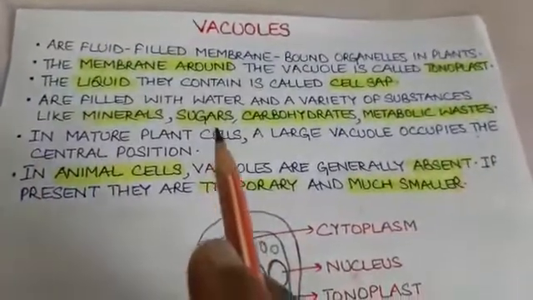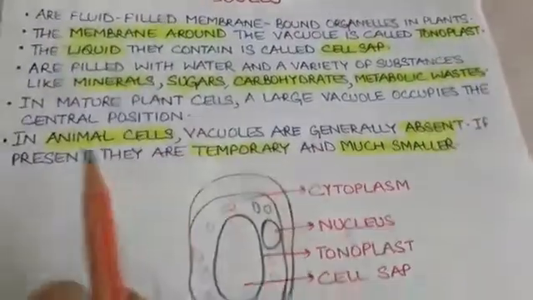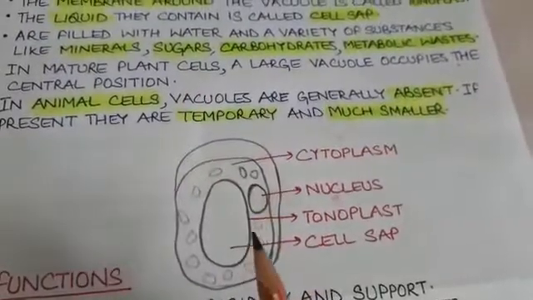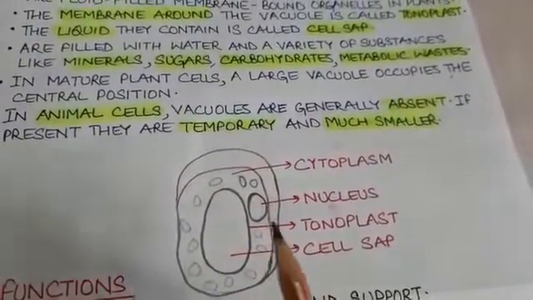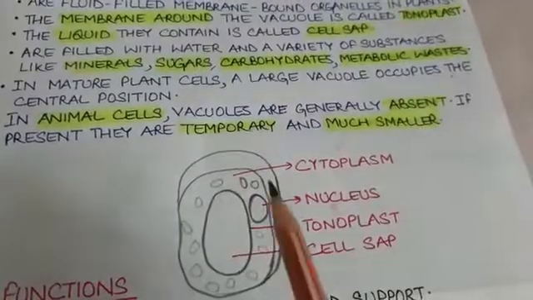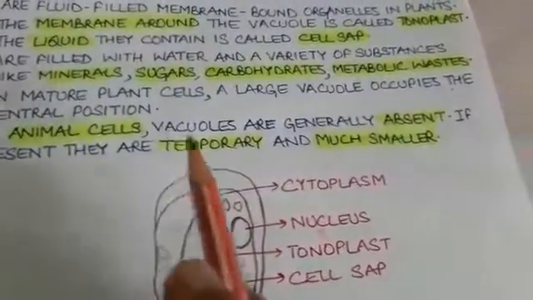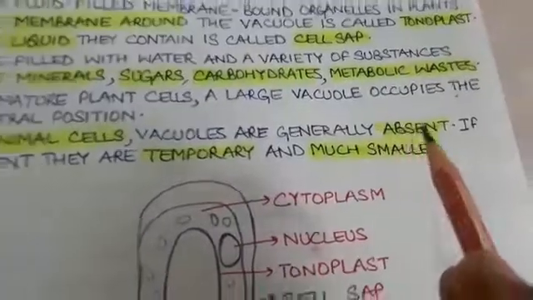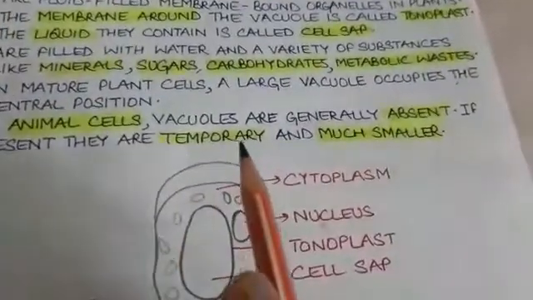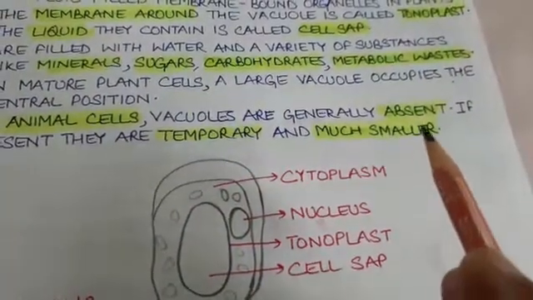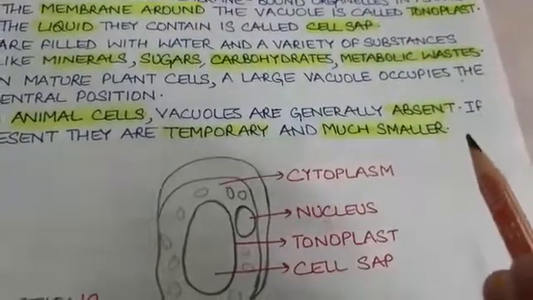In mature plant cells, a large vacuole occupies the central position, because of which the cytoplasm and the nucleus are pushed towards the periphery, towards the boundary of the cell. In animal cells, vacuoles are generally absent, but if they are present, they are temporary and much smaller in size as compared to plant cells.